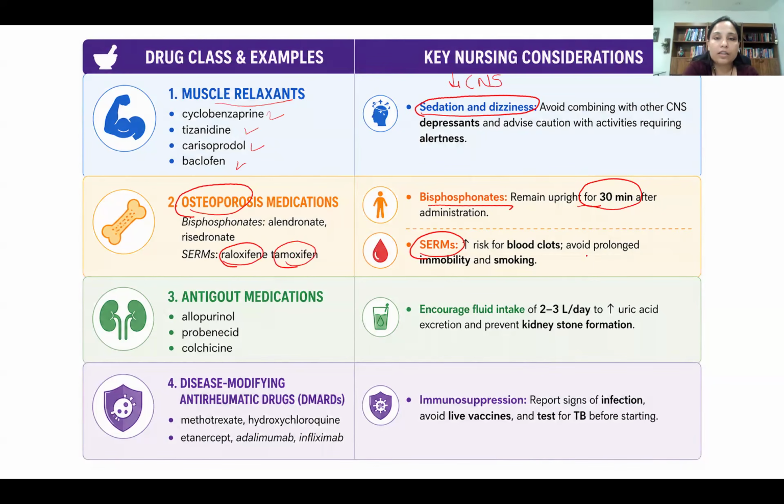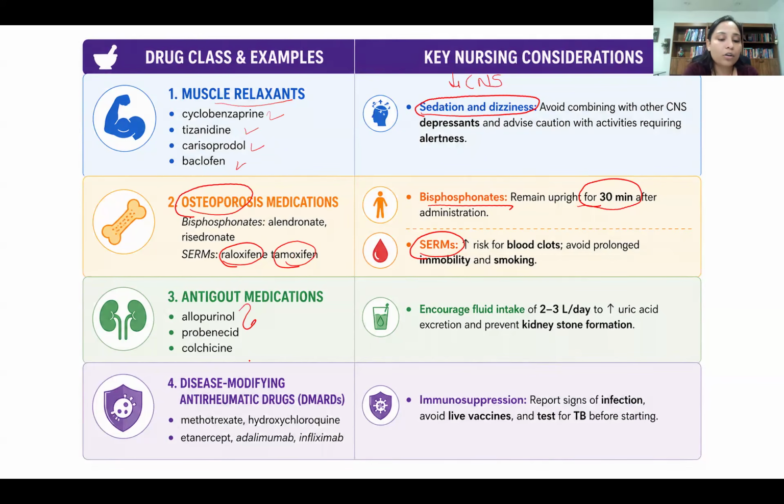And tamoxifen, raloxifene, these medications are estrogen receptor blockers. They decrease estrogen, so the side effects will be like menopause, hot flashes, mood swings, and insomnia. But the two important side effects that you need to remember: the first is blood clot. For blood clot, you have to monitor the patient for unilateral swelling, redness, warmth, cough, pain, or if the patient is complaining of shortness of breath or chest pain, so we need to monitor the patient for pulmonary emboli. And the other one: if the patient comes with abnormal vaginal bleeding, then you have to intervene. Why? Because there is a strong connection between tamoxifen and endometrial cancer.